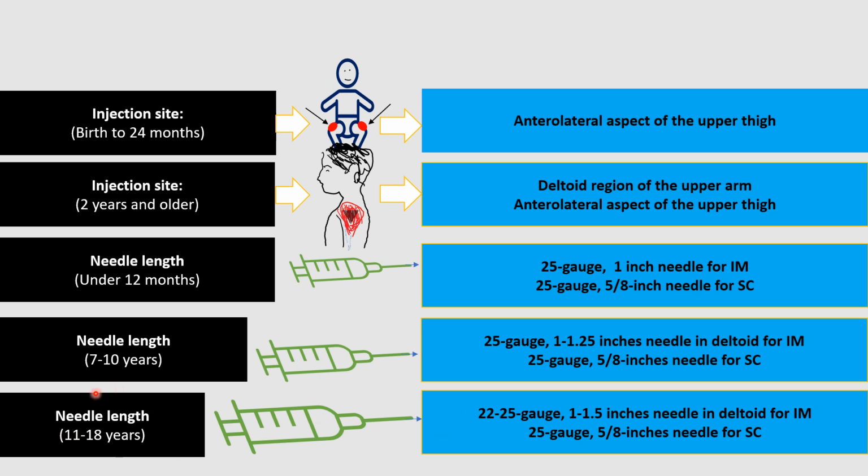If you have an older child like an adolescent, 11 to 18, you will use a longer needle, 22 to 25 gauge. The length is 1 to 1.5 inches for injection in the deltoid muscle.